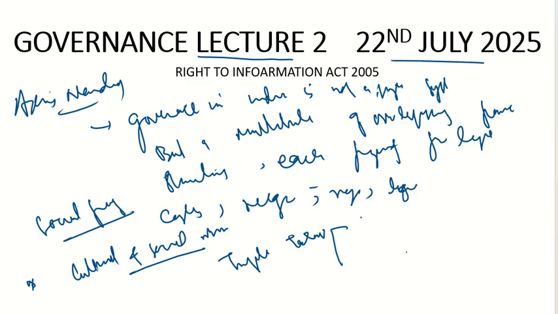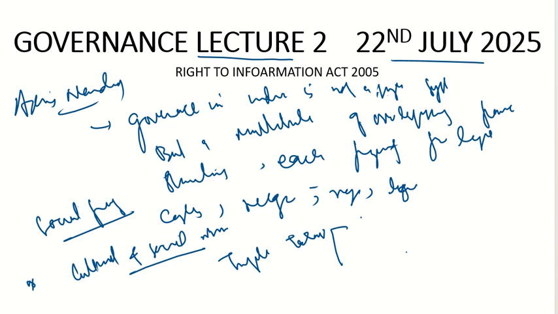First one is power dynamics, second one is social fragmentation, and the third one would be cultural and social norms, or we can say cultural negotiations. These are the three important challenges with respect to the implementation of good governance in India. So with respect to this, I hope from yesterday we are discussing the definition of governance itself. We had a huge discussion on it.